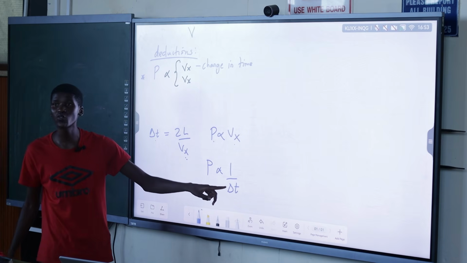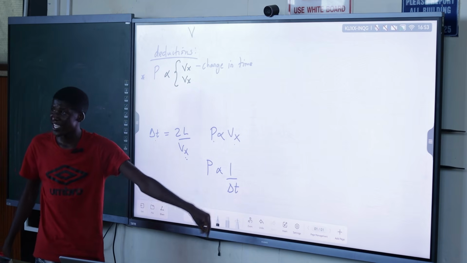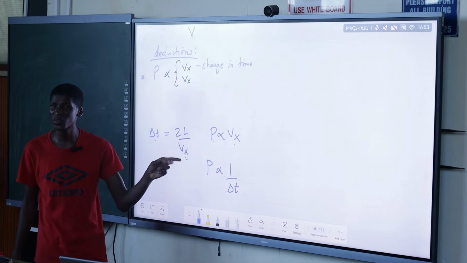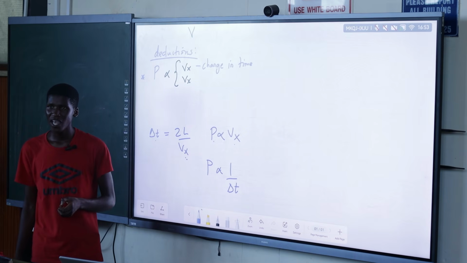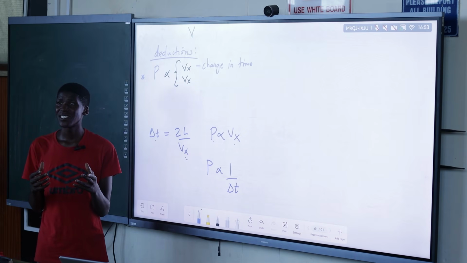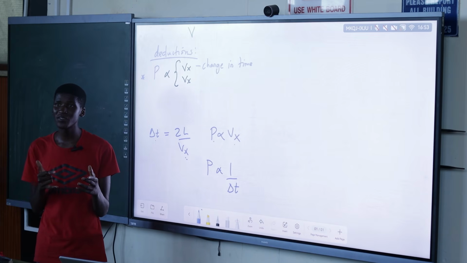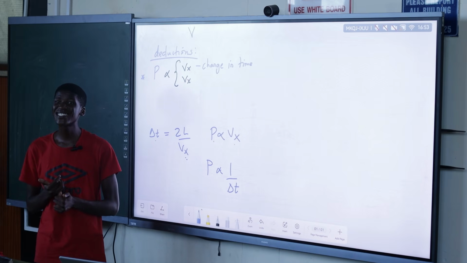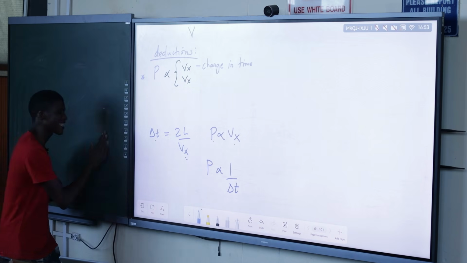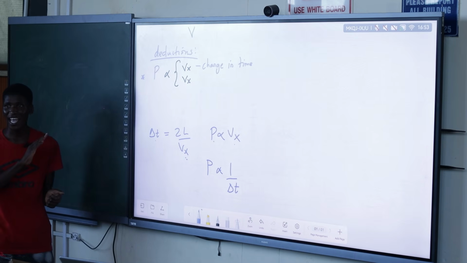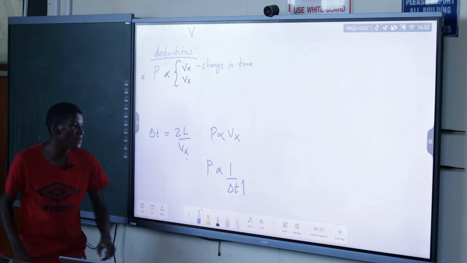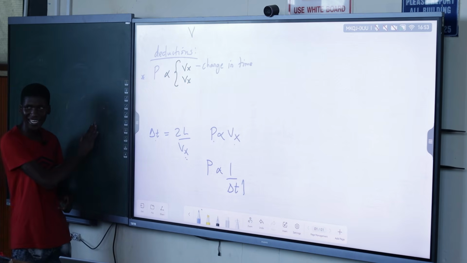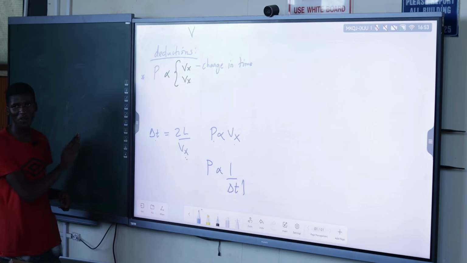So if collisions with the wall take longer time, it means there will be less pressure. But if collisions take shorter time, there will be more pressure. What does shorter time mean exactly? It means something is quick, it keeps hitting, moving fast. But if we say it's taking longer time, it means it hits slowly, goes and takes longer time and comes back, and its particle hits again only slowly.